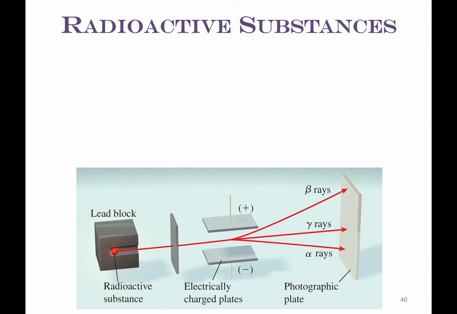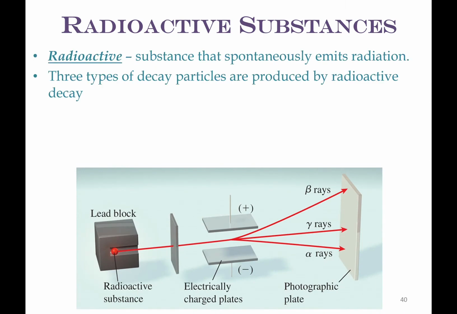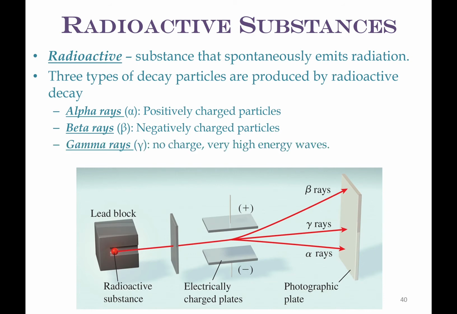So where are they getting these beams of particles? This is an important thing to remember, because a lot of these scientists, you know, they're dealing with radioactivity and not necessarily in a very safe manner. So a radioactive substance, and we're going to deal with these more at the end of this chapter and in chapter 22, are substances that are going to spontaneously emit these particles. So you have a substance that's radioactive. We see it here inside this block, and it is spontaneously emitting particles.